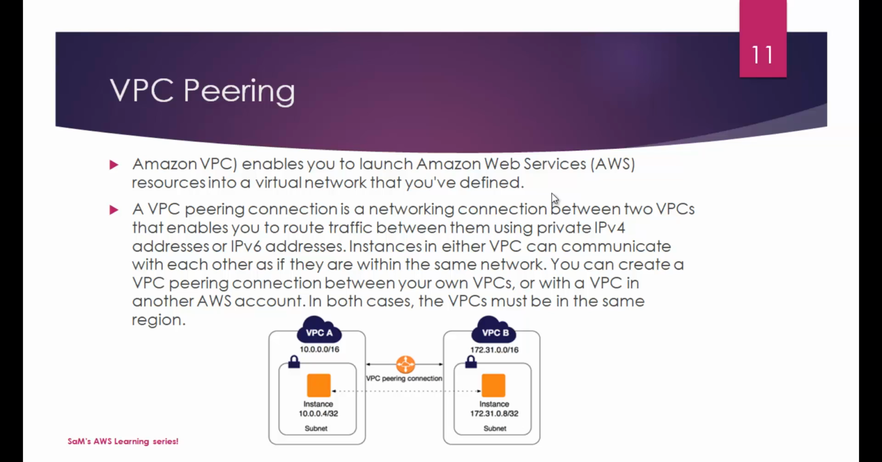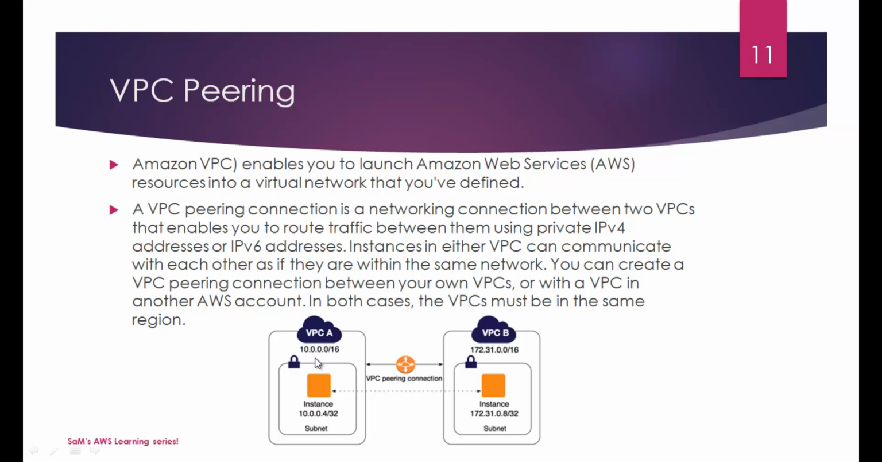You can create a VPC peering connection between your own VPCs or with a VPC in another AWS account. Again, pay attention to this, guys. In both the cases, VPCs must be in the same region. So here is a simple diagram which showcases VPC peering between VPC A and VPC B.